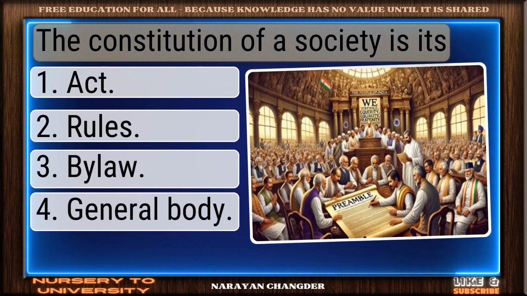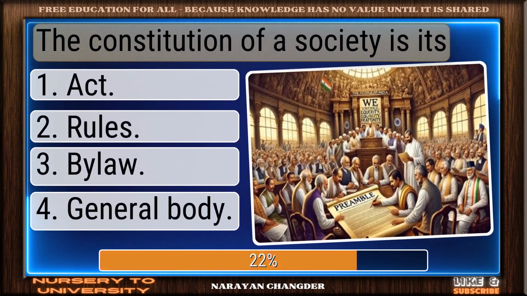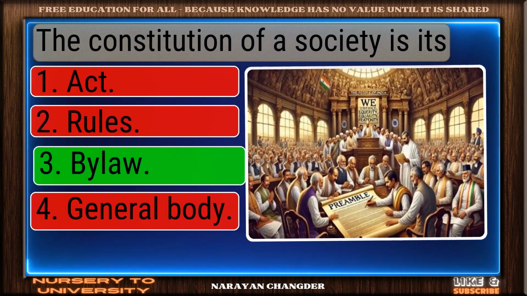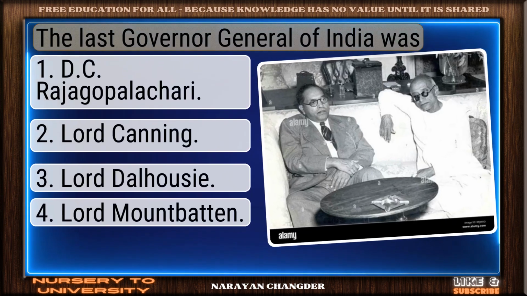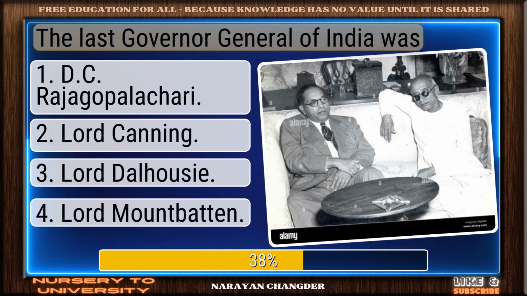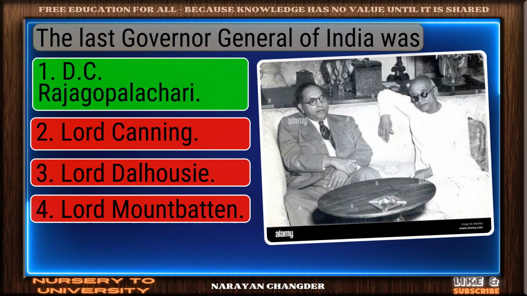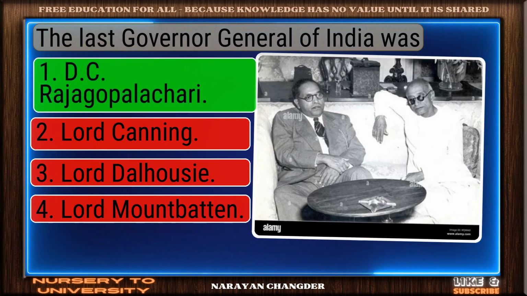The constitution of a society is its. Well done. Below is right. The last Governor General of India was. Bravo, C. Rajagopalachari is the answer.